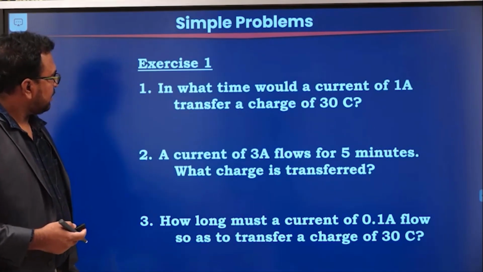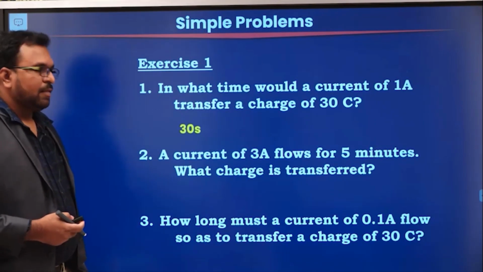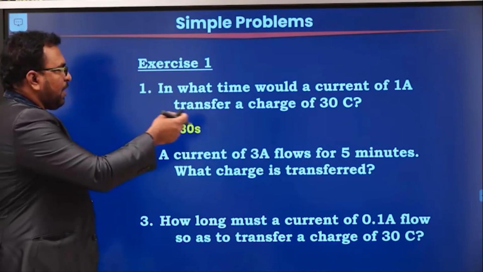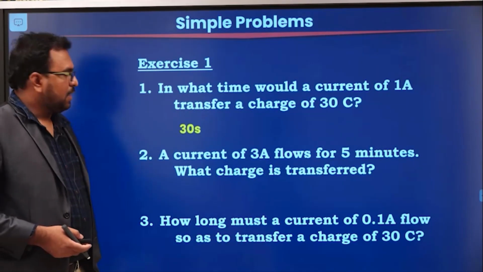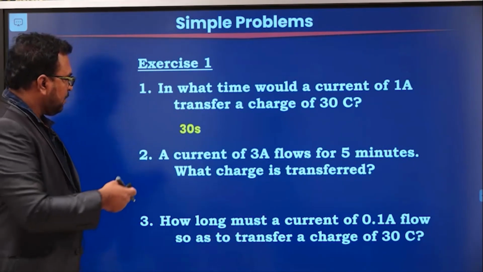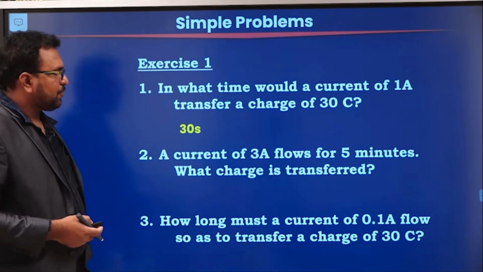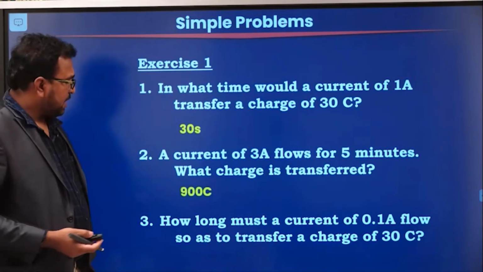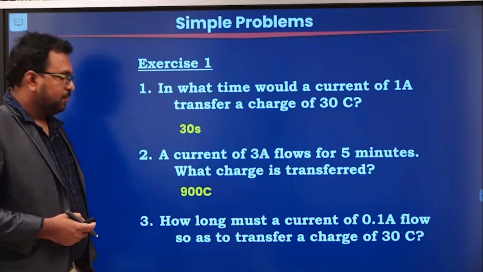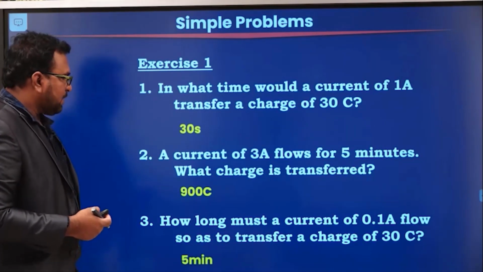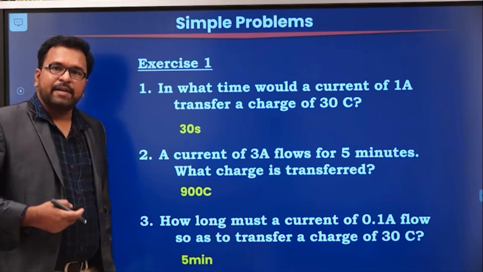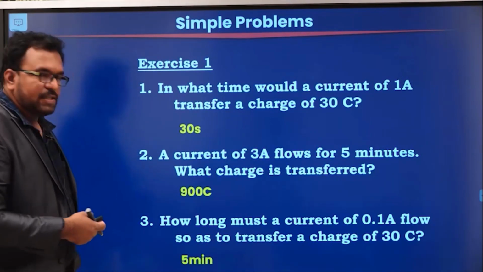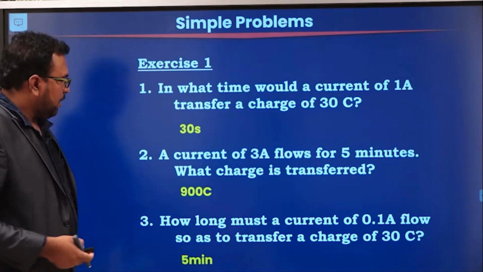Now, the answers are, the first one, 30 seconds. So, in what time would a current of 1 ampere transfer a charge of 30 coulombs? That answer is 30 seconds. Second problem, a current of 3 amperes flows for 5 minutes. What charge is transferred? Answer is 900 coulombs. Third one, how long must a current of 0.1 amperes flow so as to transfer a charge of 30 coulombs? Answer is 5 minutes. I think all of you have done correctly.